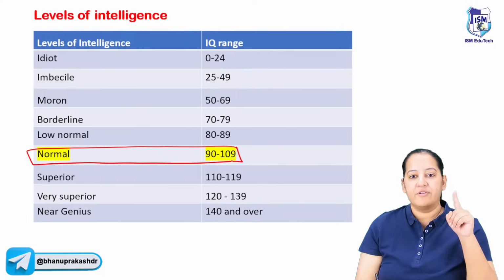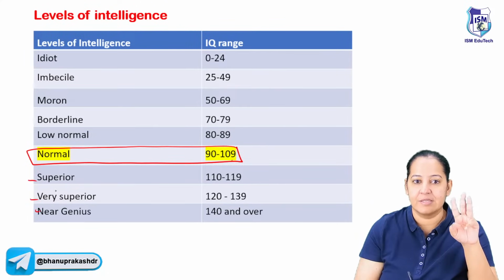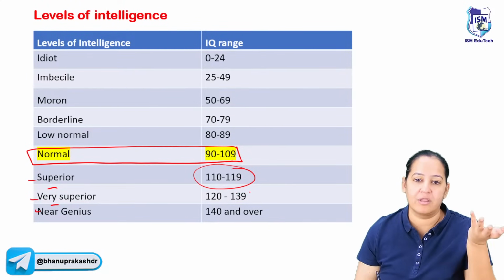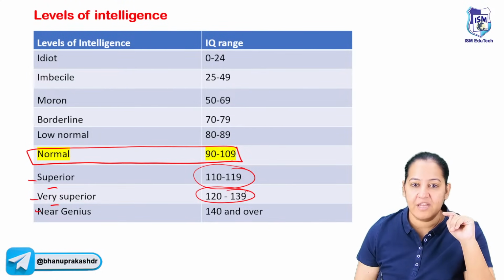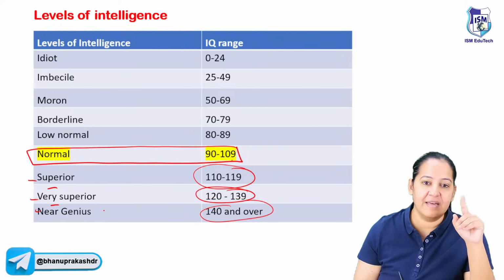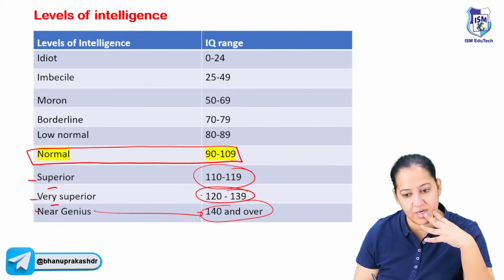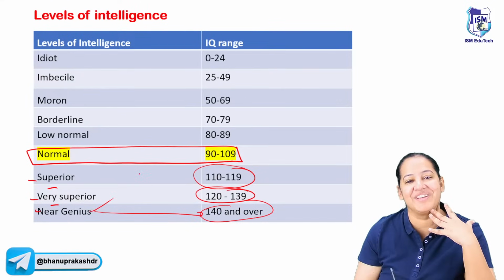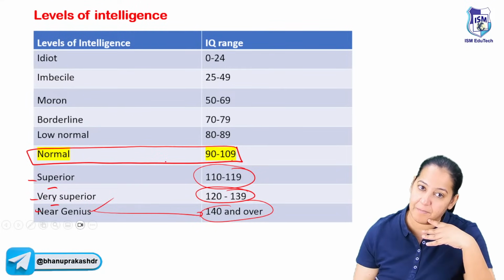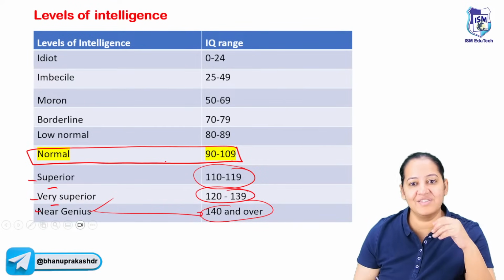Above 110 we have three categories: superior, very superior, near genius. If someone's IQ is 110 to 120, we call the person superior. 120 to 140, we call the person very superior. And above 140, we call the person near genius. There is no one genius in this world. The maximum category we have is near genius. There is no terminology like genius. Use the term near genius. Near genius is 140 above.